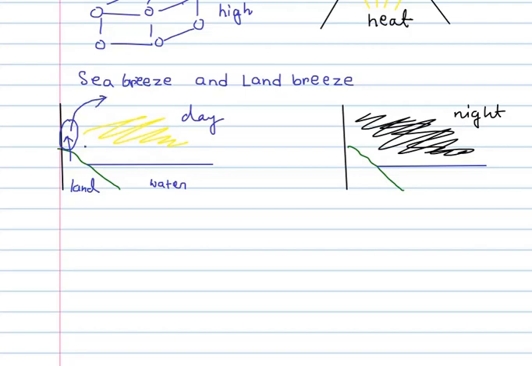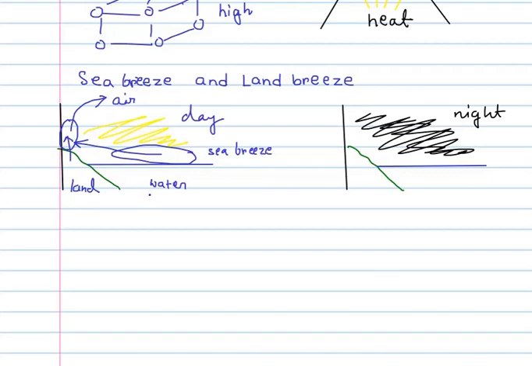Now the partial vacuum which is created here because of this air rising up, in order to fill that, the comparatively cooler air which is present above the water, that is above the sea, flows there. So during daytime, we therefore see winds or breezes blowing from the sea towards the land. This is called sea breeze.